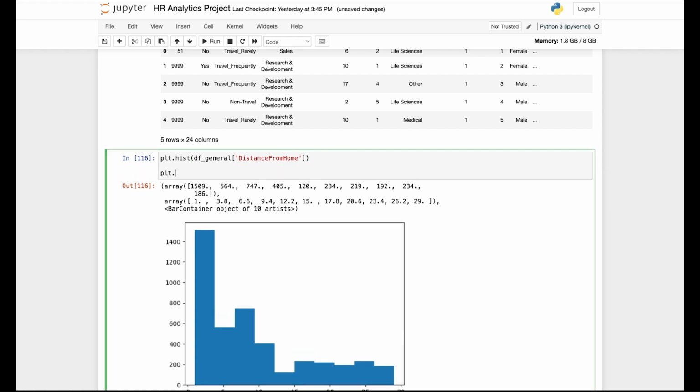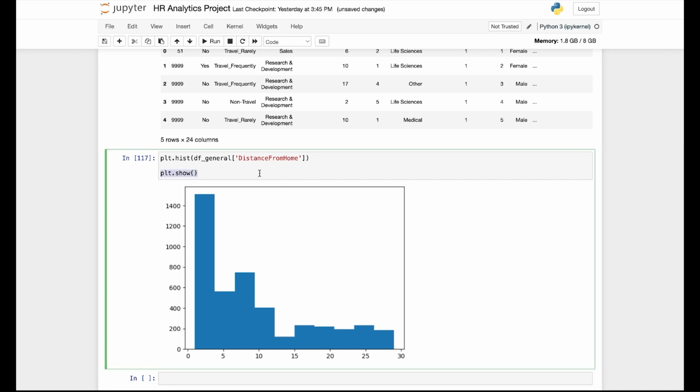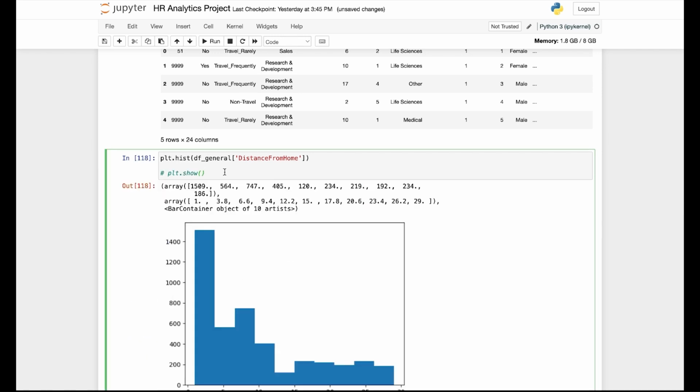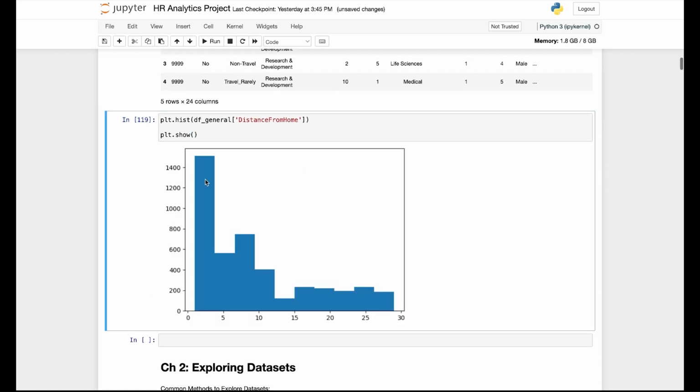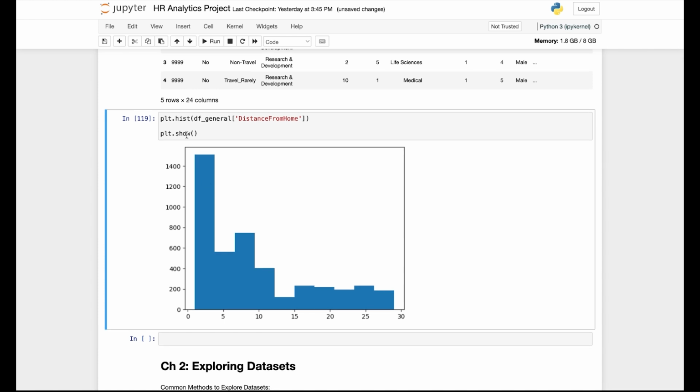And we always like to use plt.show at the end of the code, because that basically cleans up any other unnecessary output. For example, if I run it without the plt.show, if I comment it out to make it inactive, you can see there's a lot of unnecessary output showing. So if I just want to see the plot, I run plt.show, which will only show the plot, and then I can use other functions like plt.title,